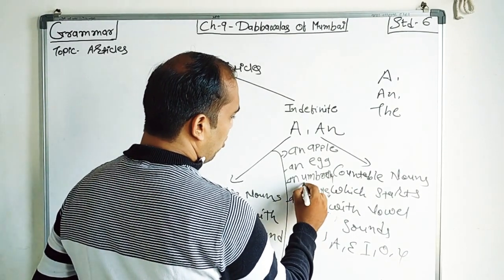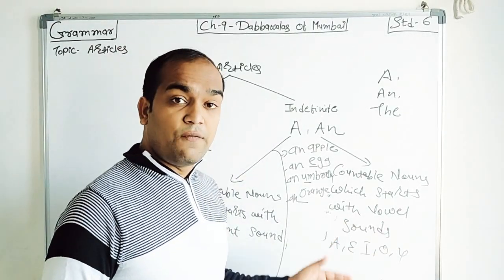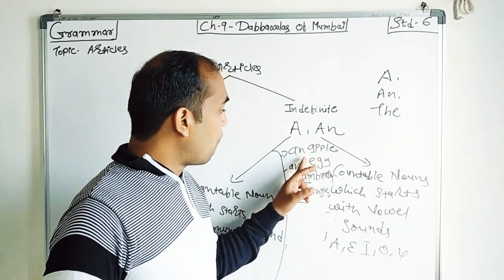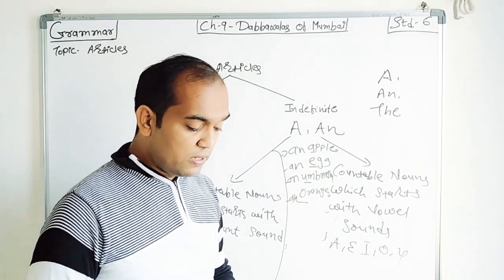See this, O, U, E, A. These are the words which start with a vowel sound. That's why I use article an with them.